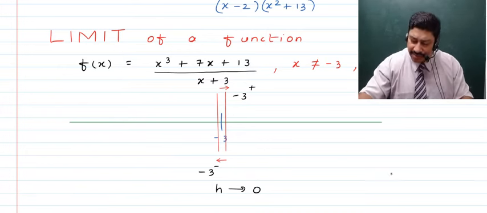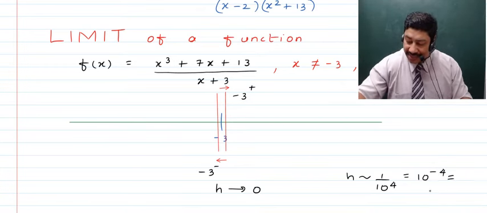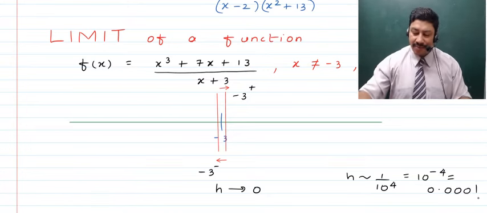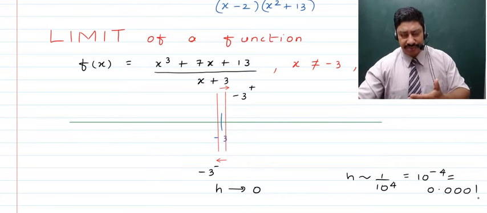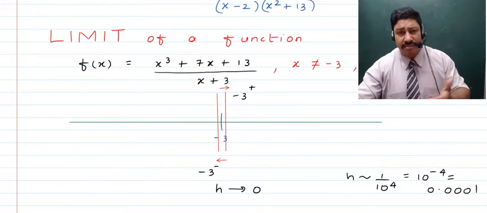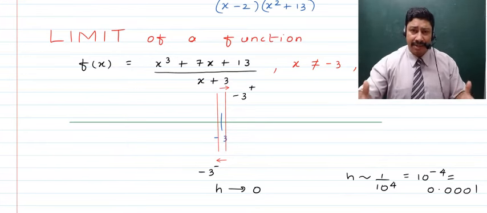So approximately it can be some 1 upon 10 raised to the power 4, that is, you can say it is equal to 10 raised to the power minus 4, or 0.0001. So it's very, very small. As the need be, it can further be decreased, because every now and then we are dealing with some of the other measurements. That is how all of this mathematics comes into being.